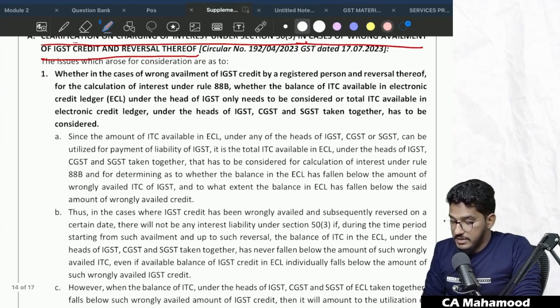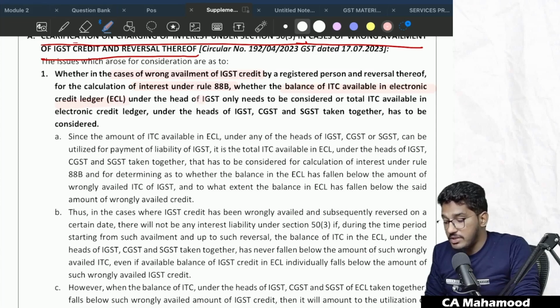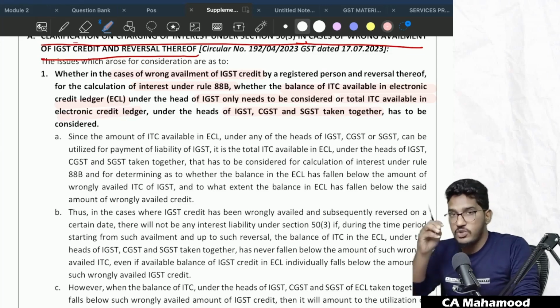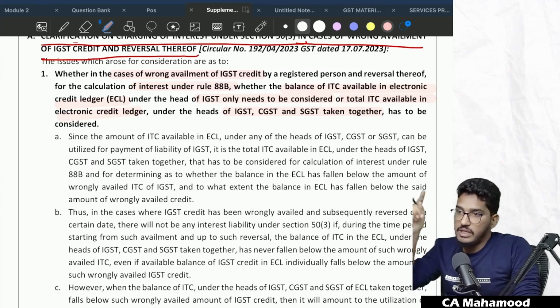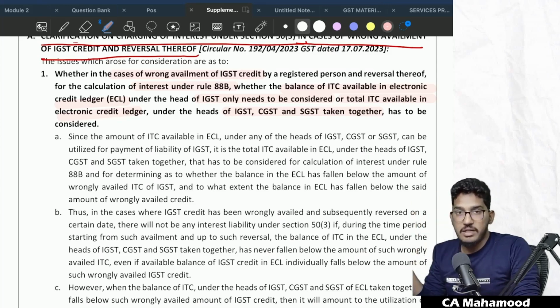The issue which arose for consideration was whether, in case of wrong availment of IGST credit by a registered person and reversal thereof, for the calculation of interest under Rule 88B, nothing but interest at the rate of 18% per annum, the balance of ITC available in the electronic credit ledger under the head IGST only needs to be considered, or the total ITC available under the heads of IGST, CGST and SGST all together has to be considered. As I told you in the example, you have to see the cumulative balance of IGST, CGST and SGST. Whether cumulatively the balance has fallen below that wrongly availed credit, then only we will treat it as wrongly availed and utilized, then only interest will apply. Clear?